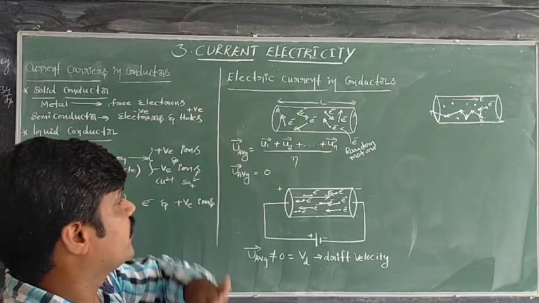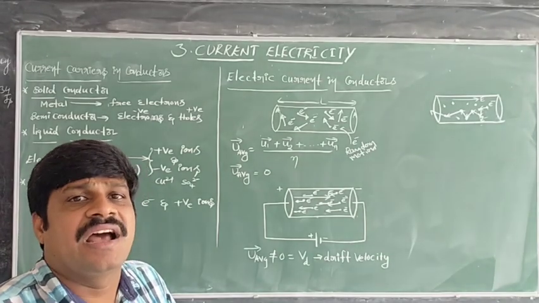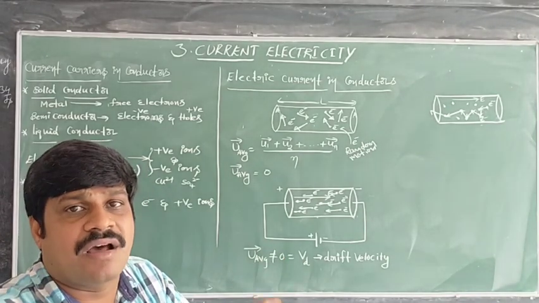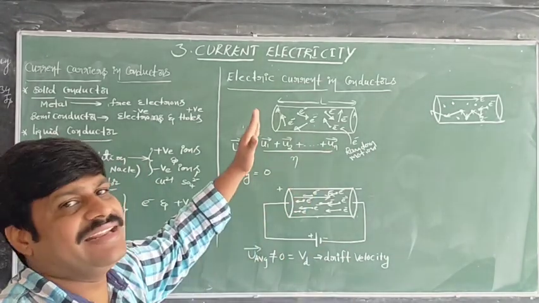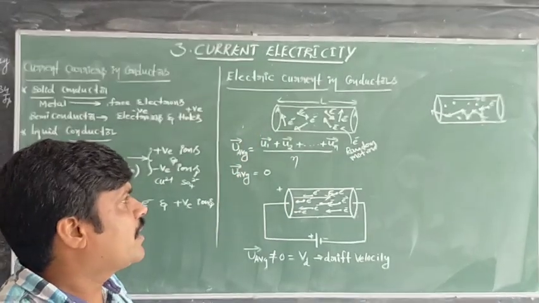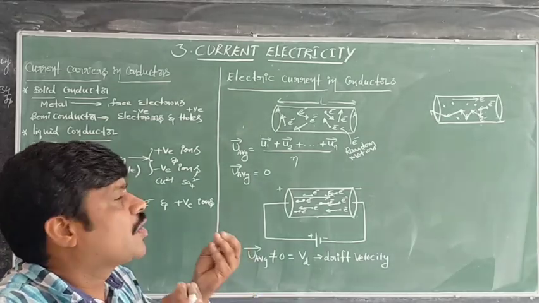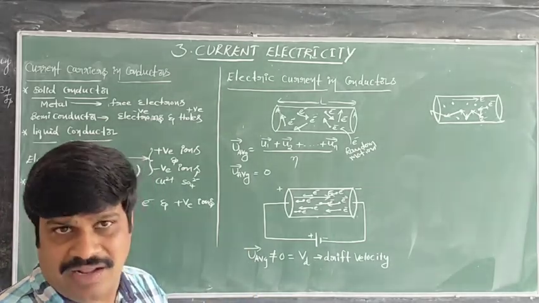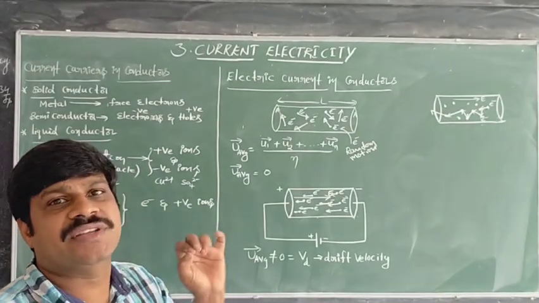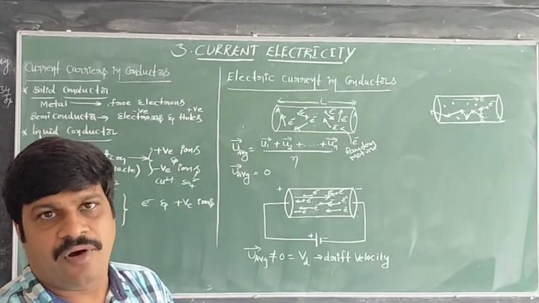Here the electron moves or passes the unit area of cross section like this. Every electron undergoes a number of collisions before it crosses the cross-sectional area. All these collisions between the electrons give rise to a reduction in the flow of current.